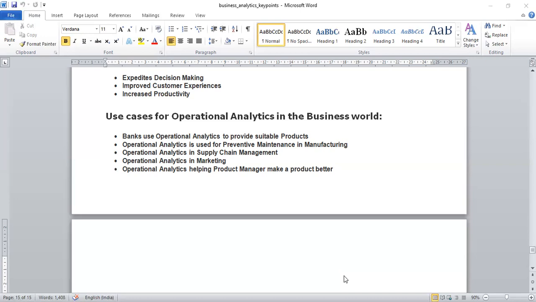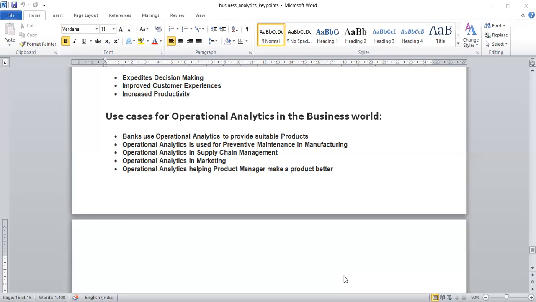Different parameters of the customers: their annual income, their profession. This data is then used to provide suitable products to the customer based on the category. Different types of loans, investments or portfolios can be offered to them.